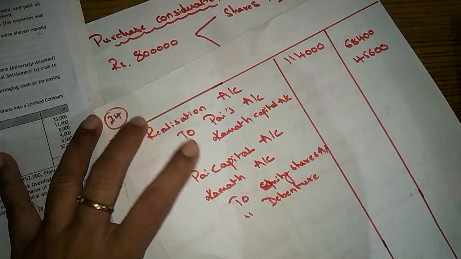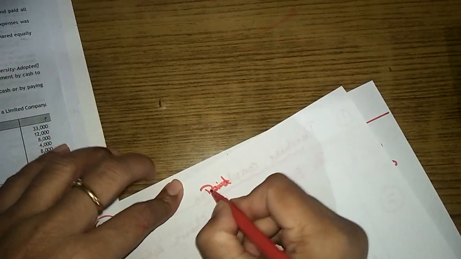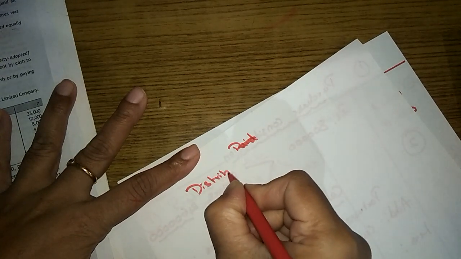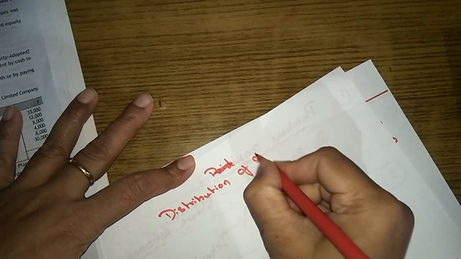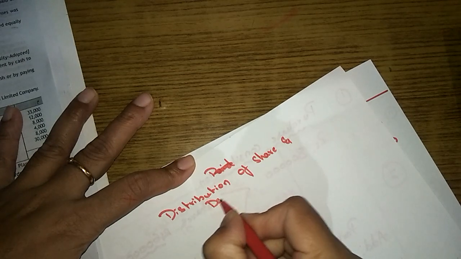Let's see how much they are getting. We'll make a working note. So here this is Pi, distribution of shares and debentures.